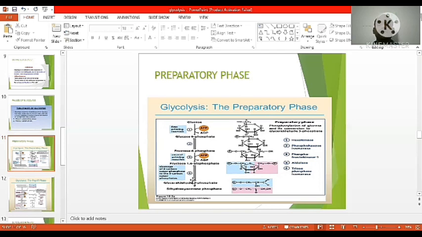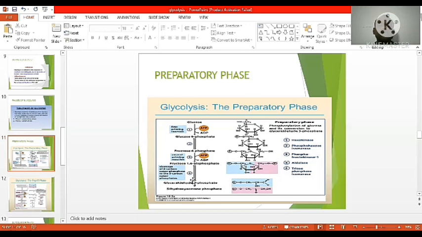Phosphofructokinase. Six carbon atoms are present in fructose 1,6-bisphosphate. In the presence of the aldolase enzyme, it is cleaved into 3-carbon molecules, glyceraldehyde 3-phosphate and dihydroxyacetone phosphate. Glyceraldehyde 3-phosphate and dihydroxyacetone phosphate are interconvertible in the presence of triose phosphate isomerase.